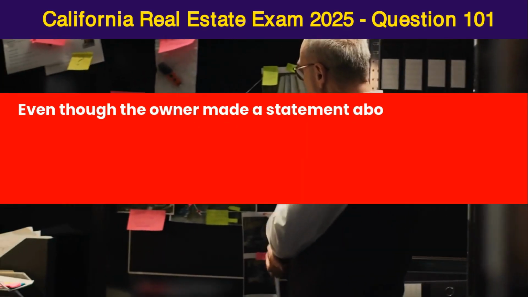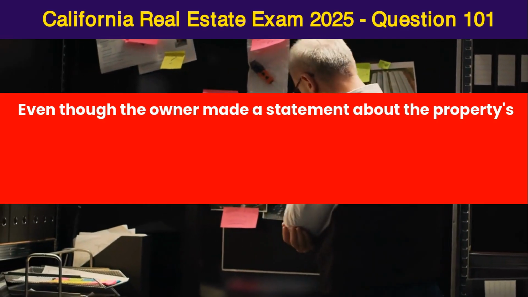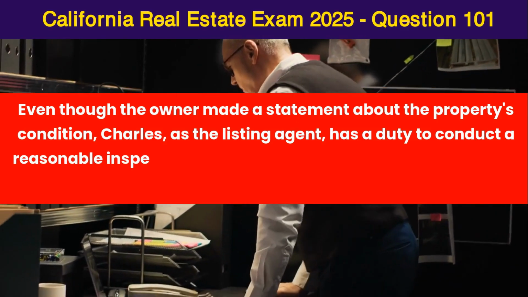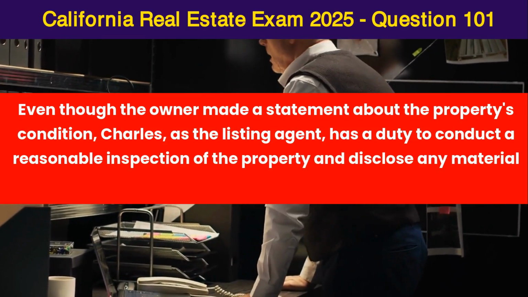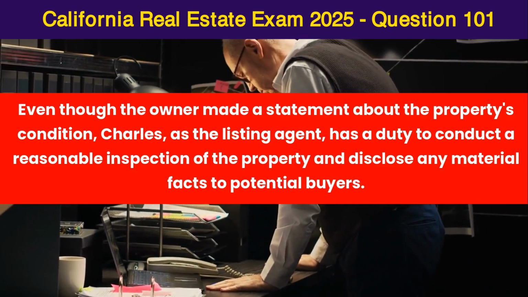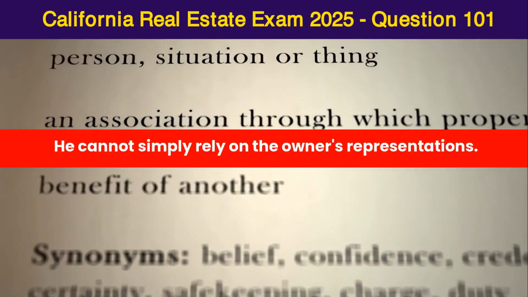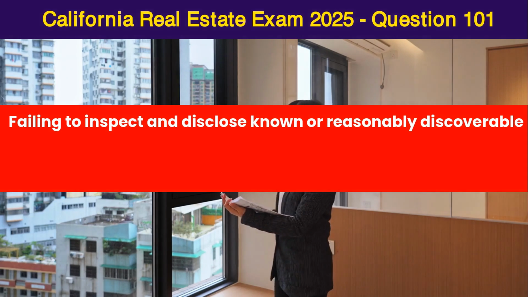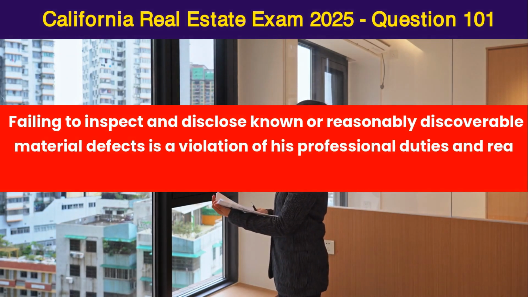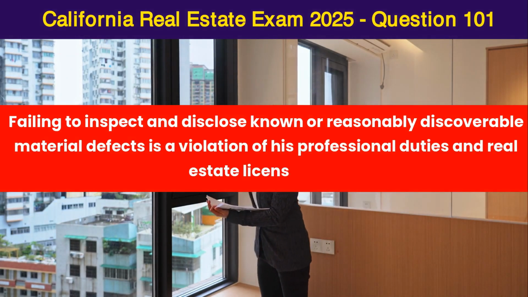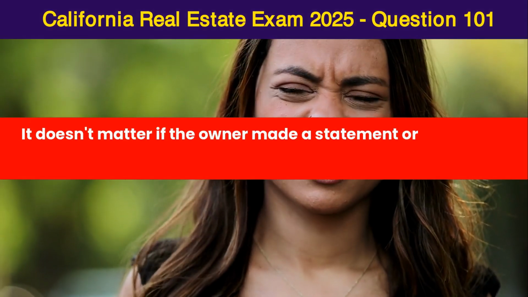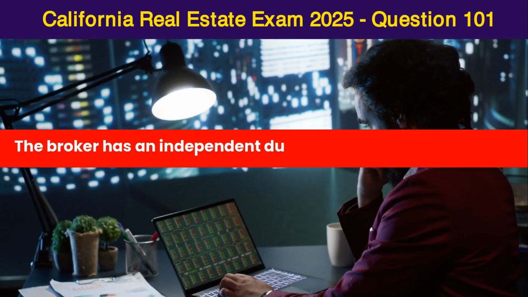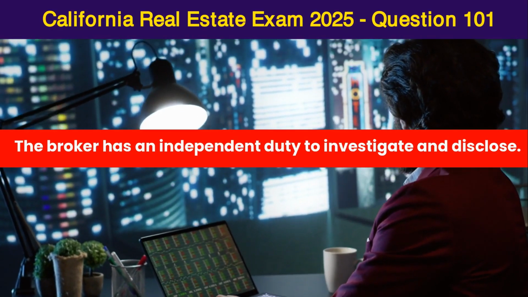Even though the owner made a statement about the property's condition, Charles, as the listing agent, has a duty to conduct a reasonable inspection of the property and disclose any material facts to potential buyers. He cannot simply rely on the owner's representations. Failing to inspect and disclose known or reasonably discoverable material defects is a violation of his professional duties and real estate license laws. It doesn't matter if the owner made a statement or if the buyer asked specific questions. The broker has an independent duty to investigate and disclose.